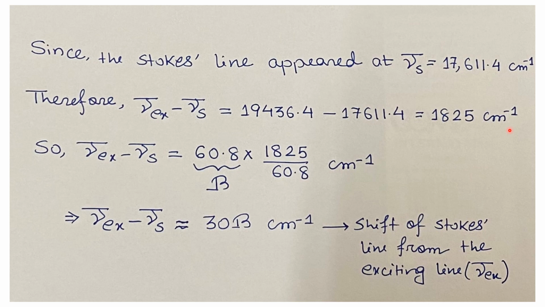If we want to represent this quantity in terms of B, the rotational constant of this system, we divide this quantity by 60.8 and multiply by 60.8. This 60.8 is B for our system, and 1825 by 60.8 gives roughly 30. So this quantity is roughly 30B cm⁻¹. This gives the shift of the Stokes line from the central line, or the exciting line ν̄_ex.